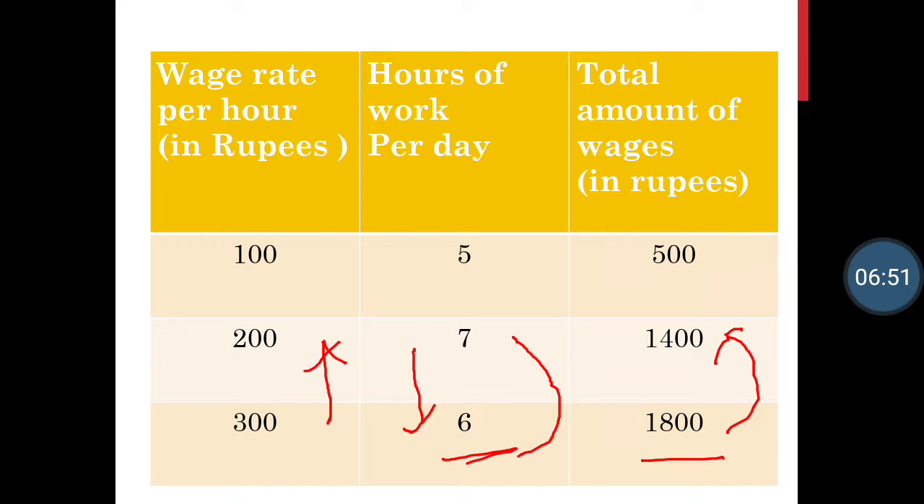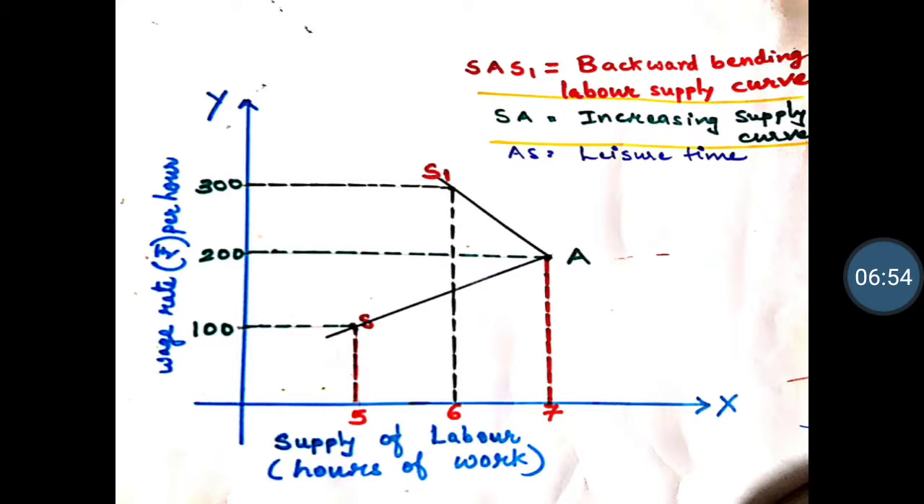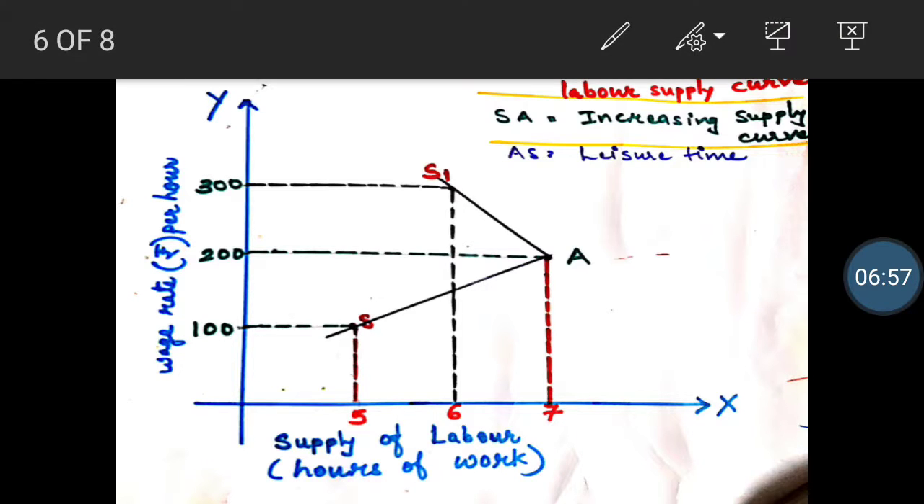Let us see the diagram. We have the x-axis, which shows supply of labor, that is hours of work, then the y-axis, which shows wage rate in rupees. As you have seen in the table earlier, when the wage rate was 100 rupees, labor was giving 5 hours of work. Now as the wage rate increased from 100 to 200, labor is giving 7 hours of work.